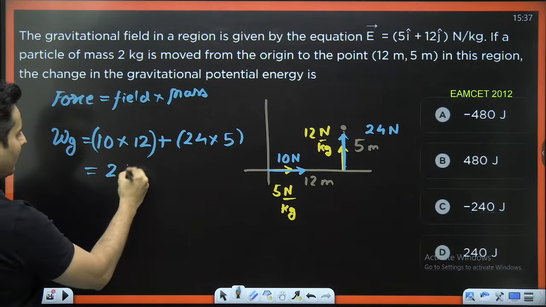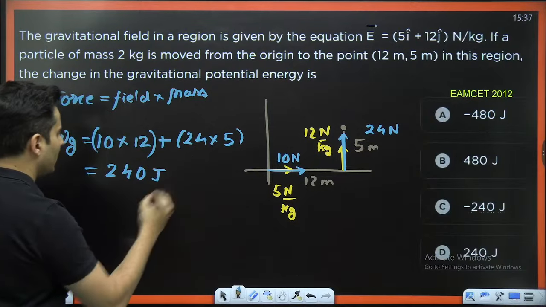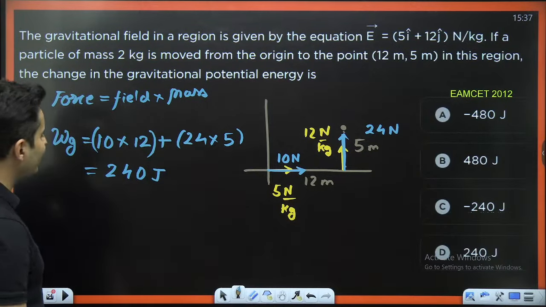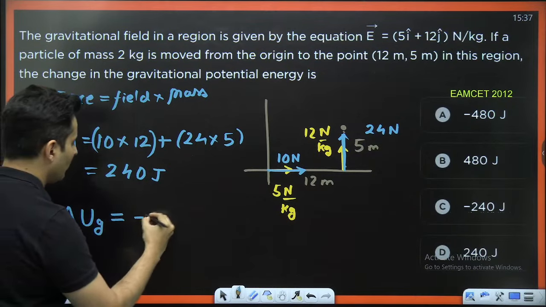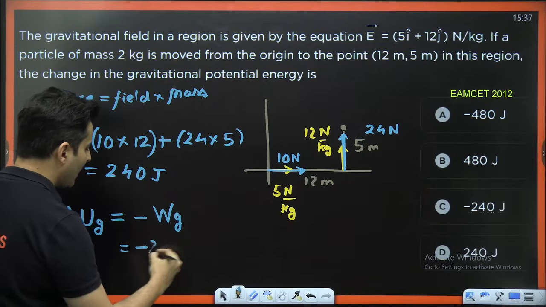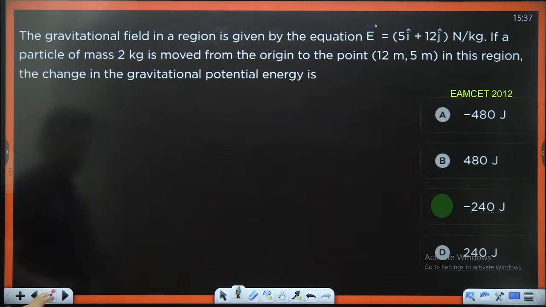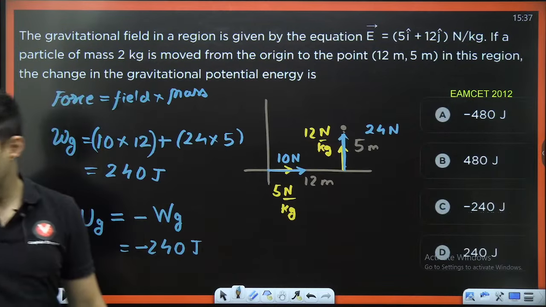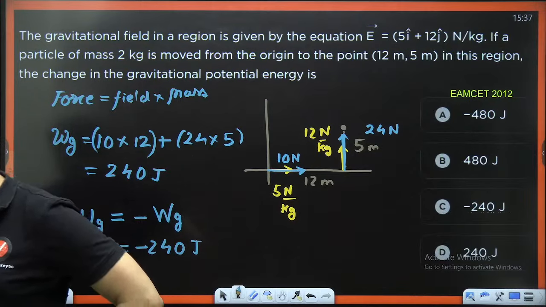That is going to be 240. That is basically going to be 240 joules, correct. But is that the change in the gravitational potential energy? No. The change in the gravitational potential energy is always the negative of the work done by gravity. That is the standard formula. So the answer should be minus 240 joules. So yes, option C is correct. A lot of people are going to write it as plus 240, which is wrong. No, it is not option D.